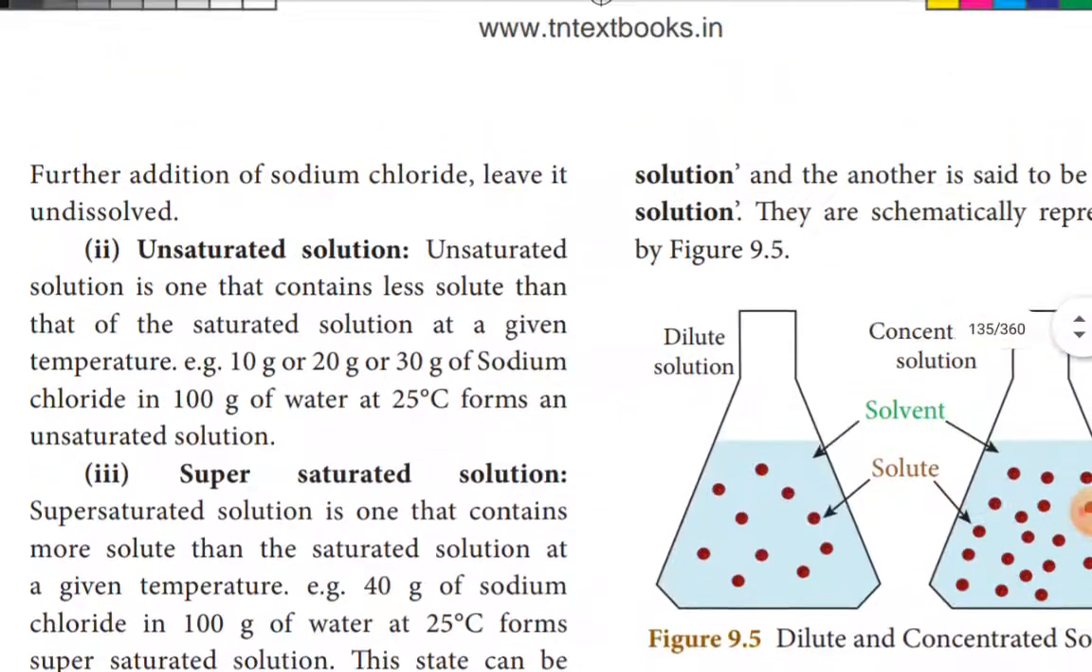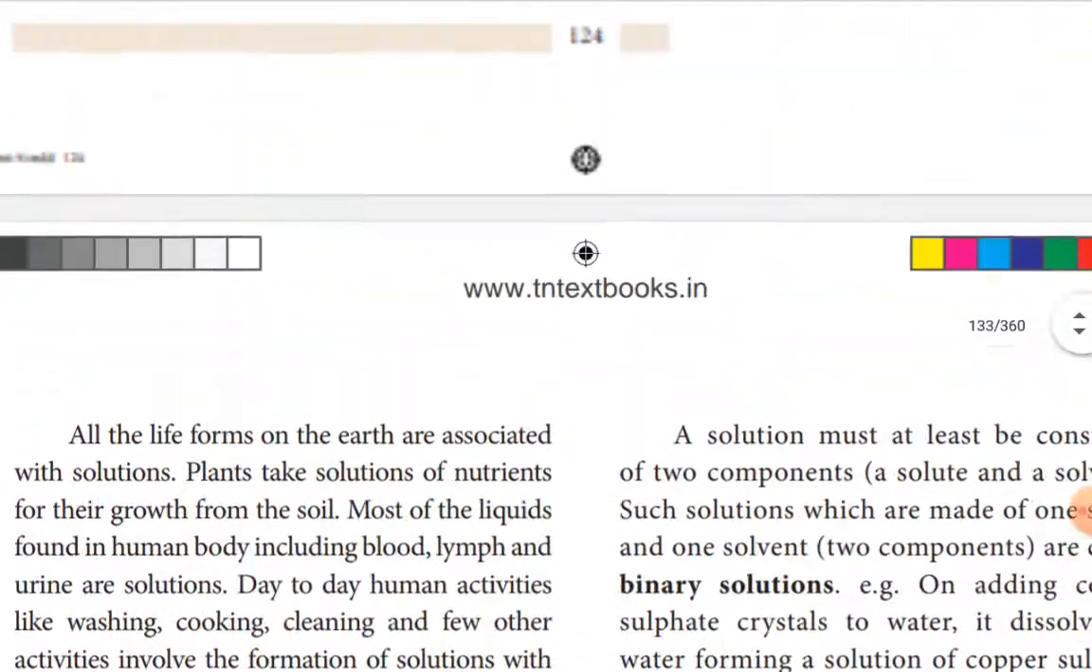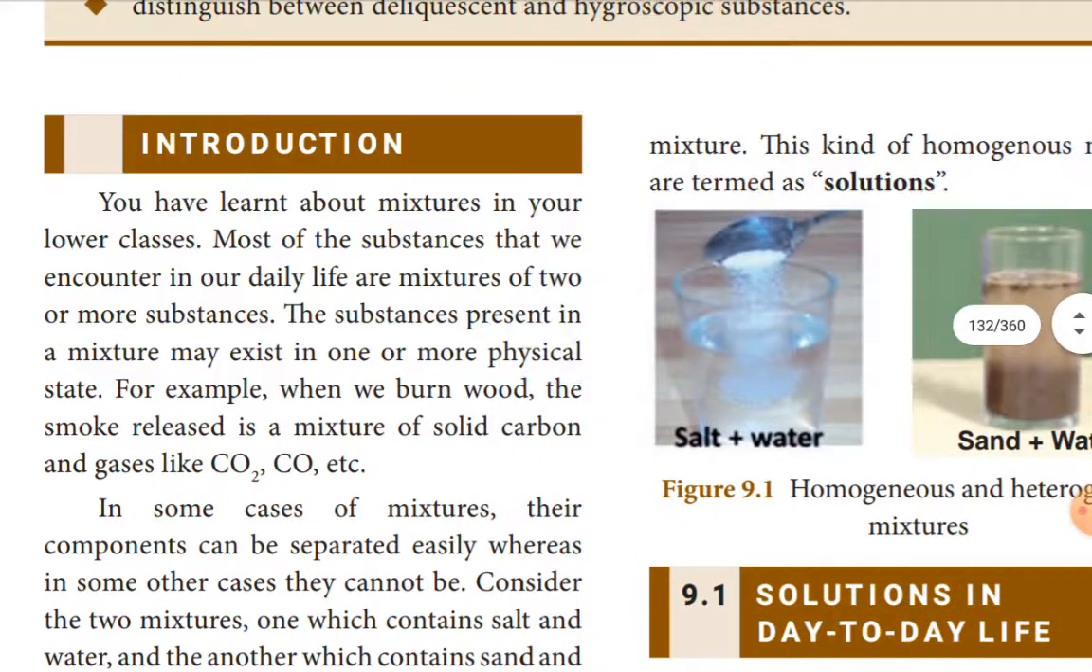So my dear students, so far we have discussed solution from the beginning. In the introduction part, mixtures are already learned. Mixtures are substances containing two or more elements or compounds physically mixed in any ratio. For example, when you burn wood, it releases smoke along with carbon dioxide. There are two different states of components.